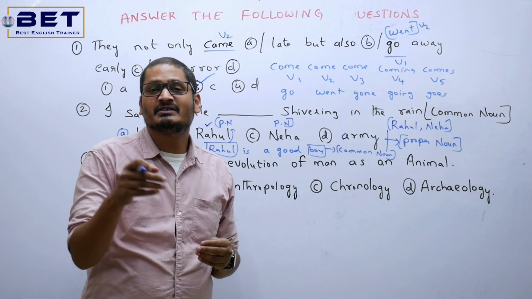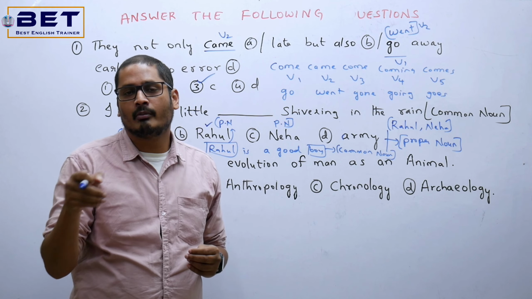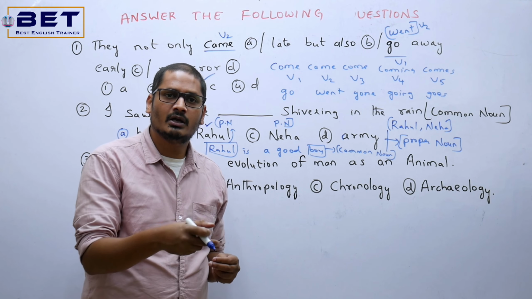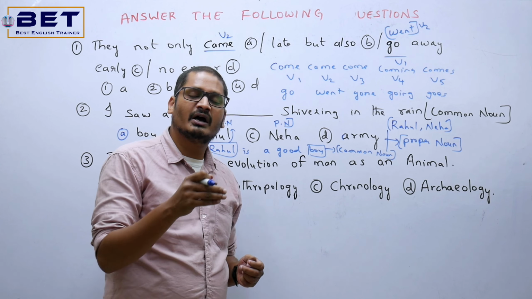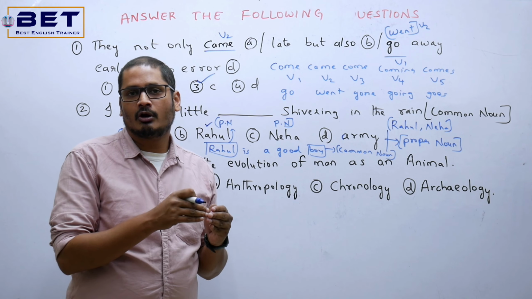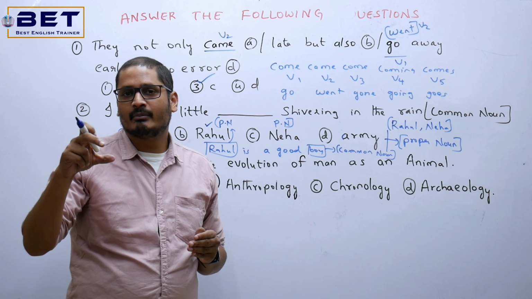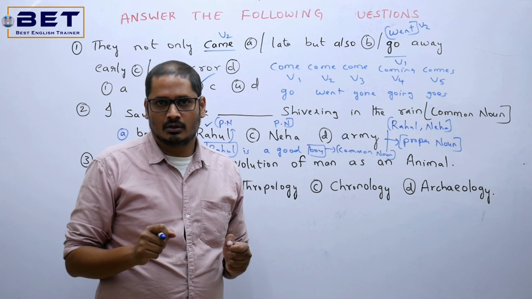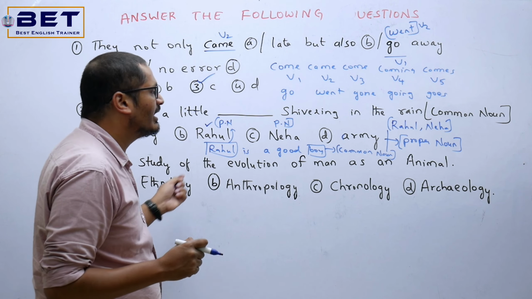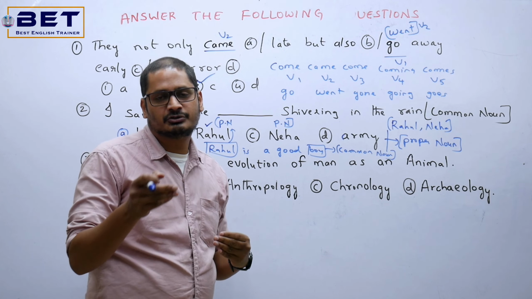I said German Shepherd is a ferocious dog. Dog is a common noun. German Shepherd is altogether a proper noun. Okay. I said Ashoka is the greatest king. Ashoka is the proper noun and greatest king, king can be altogether the common noun over there. Okay. So in this fashion, we can understand what is proper noun and what is common noun.